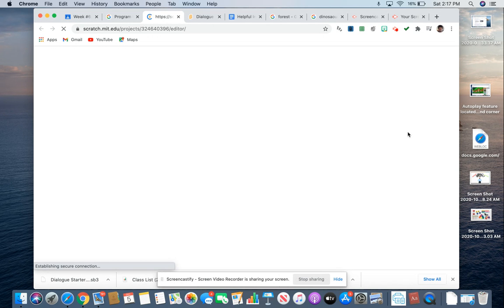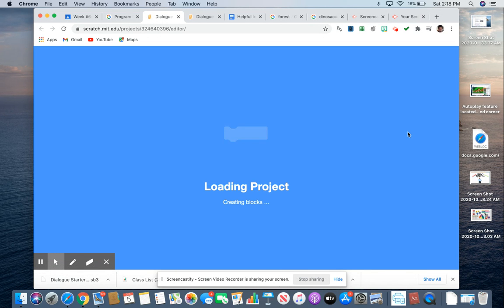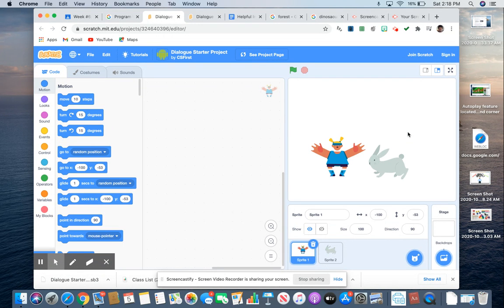Some of these applications are really cool. This is a program called Scratch. What you can do with Scratch is make up characters, do dialogue, and also make music, all sorts of really cool stuff. I'm going to go over a couple of things real quick. If I took sprite 1 and looked at the sprite, a sprite is basically a character that you can make.